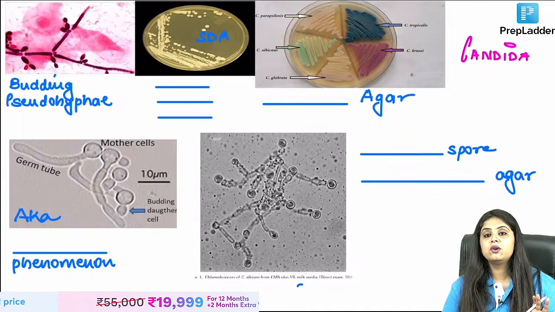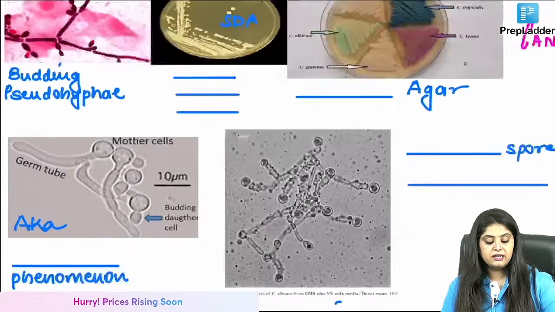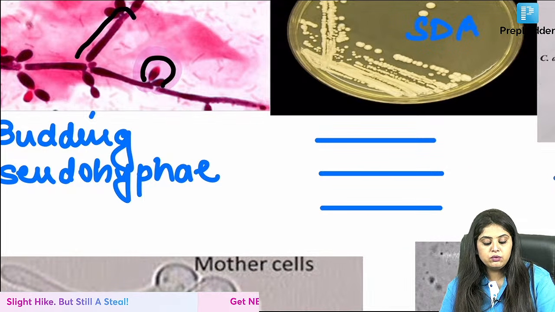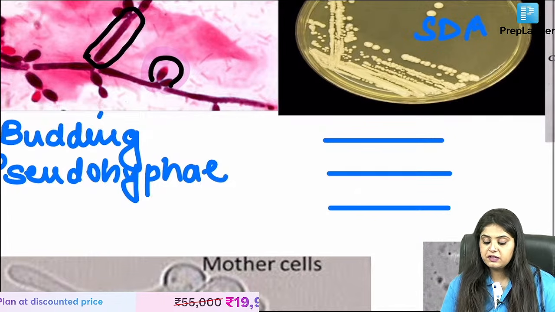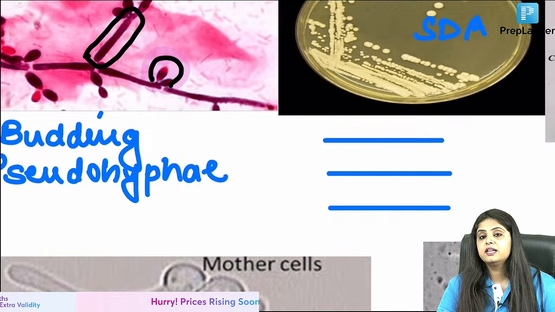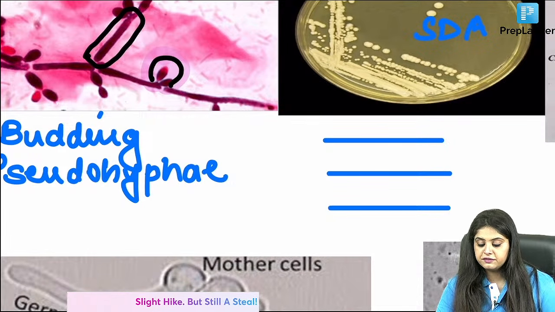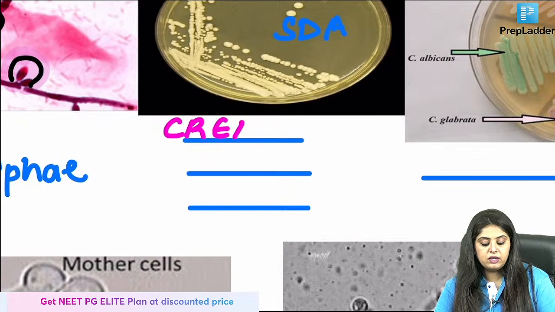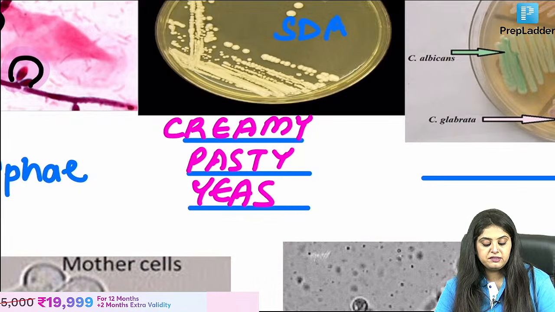This is your flashcard. Mycology works on flashcards. फोटो कर लिया तो mycology हो गया. So when I talk about candida, number one you said छोटा छोटा जो दिखेगा, that is going to be the budding form, and then the long ones that you notice, those are what? Those are known as the pseudohyphae. So budding pseudohyphae done. Coming to, someone's asking me again and again about aspergillus. Is aspergillus angioinvasive? Yeah, and that is why we call it like again and again I've been telling you, invasive aspergillosis. So yes, it goes into the blood vessel. It is angioinvasive. Coming back, now coming to SDA. SDA पे क्या? Candida में ma'am, the colonies that you see, they are creamy, pasty, yeasty colonies. Very good. Creamy, pasty, yeasty colonies.